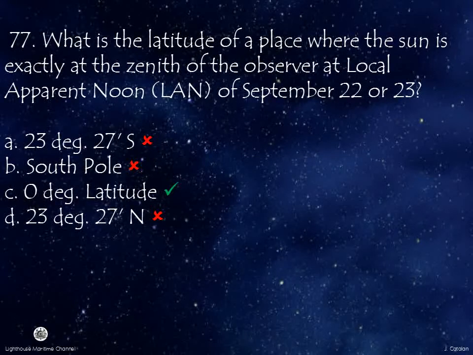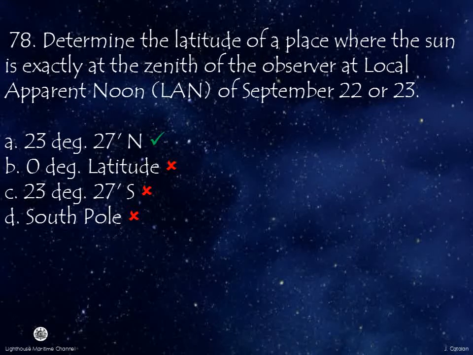Number 77. What is the latitude of a place where the Sun is exactly at the zenith of the observer at local apparent noon of September 22nd or 23rd? Answer: 0 degree latitude. Number 78. Determine the latitude of a place where the Sun is exactly at the zenith of the observer at local apparent noon of September 22nd or 23rd. Answer: 23 degrees 27 minutes north.